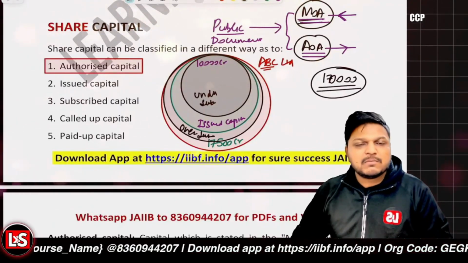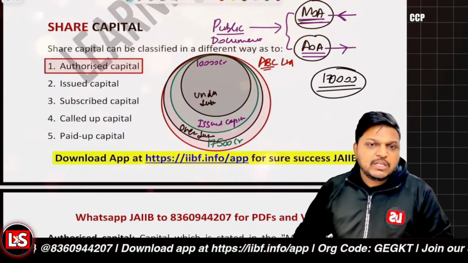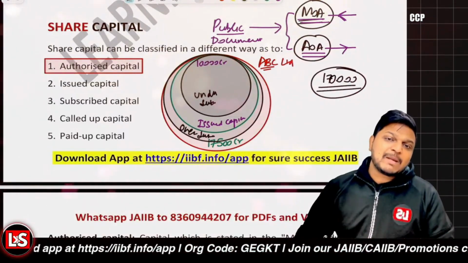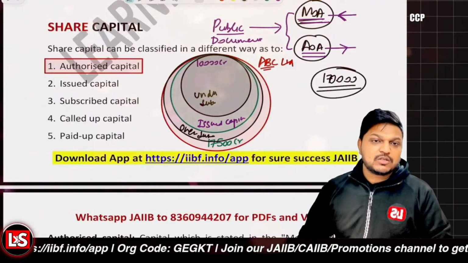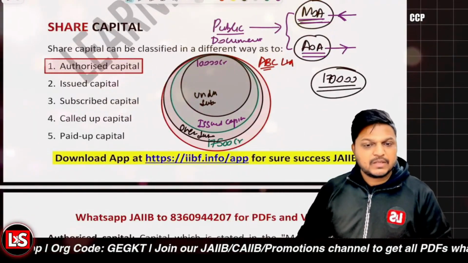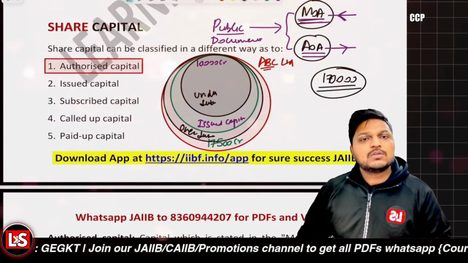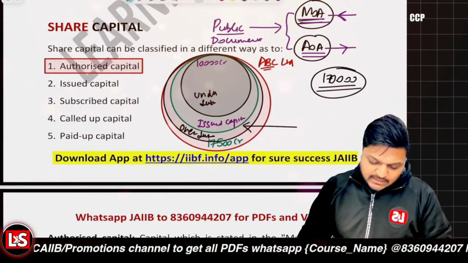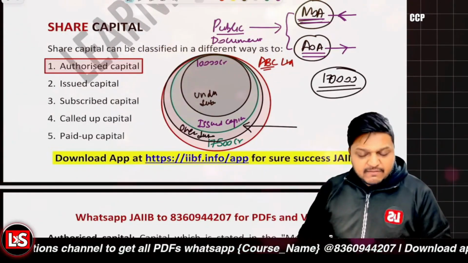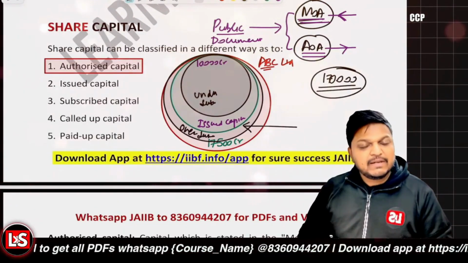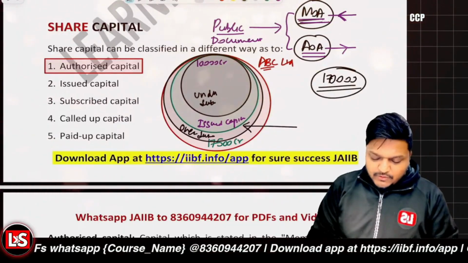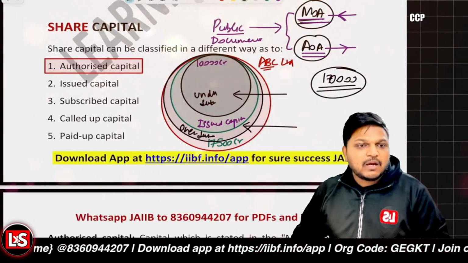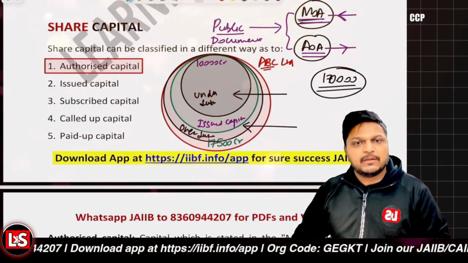Although the company can maximally issue 10,000 crores for now, because the issued capital is 10,000 crores, the company received many more applications than that amount. So that will be the scenario of over subscription. And when the company received fewer applications, even less than the issued capital, that will be the scenario of under subscription, right? Now after that, the shares will be allotted.